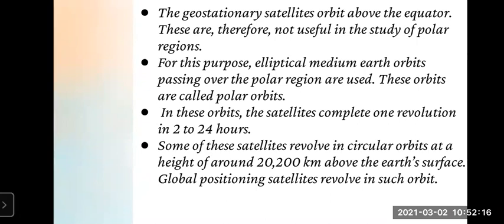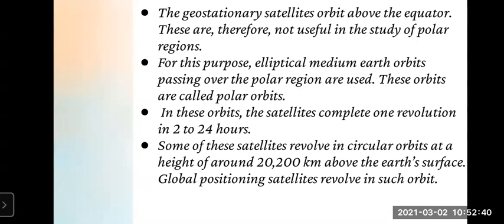So for this purpose, what is used? The elliptical medium Earth orbits which pass over the polar region are used. And these orbits are called polar orbits, right? So remember the two differences. Above we have seen about geosynchronous satellites. Now here we have seen about the polar orbits.